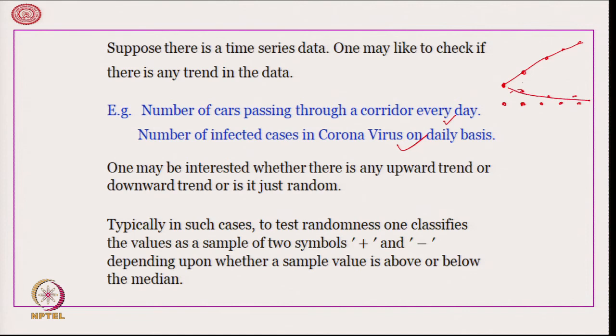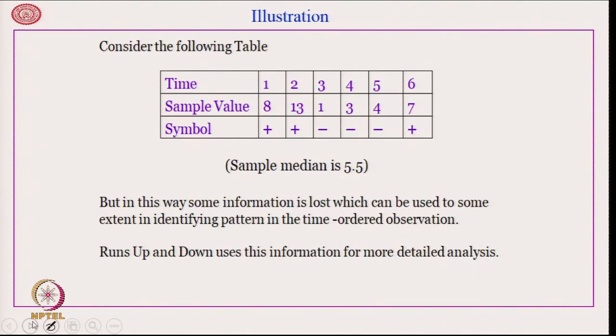And we are often interested in testing if there is any trend in the data or if it is absolutely random. If we just want to test the randomness, we can split the data into two parts, some plus and some minus, depending upon whether the sample value is above or below the median. This we have seen. For example, consider the table.